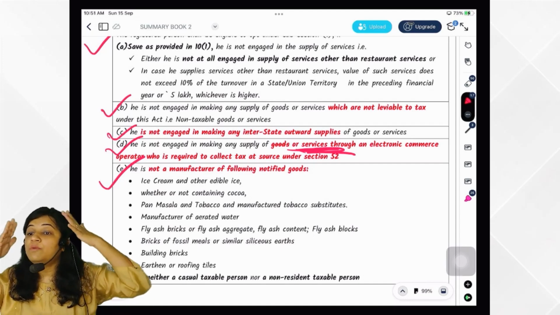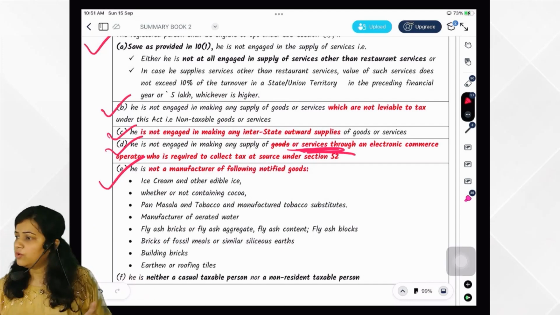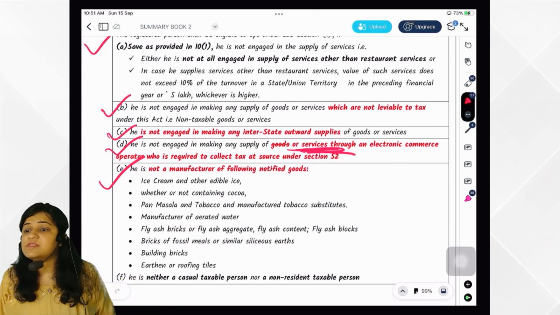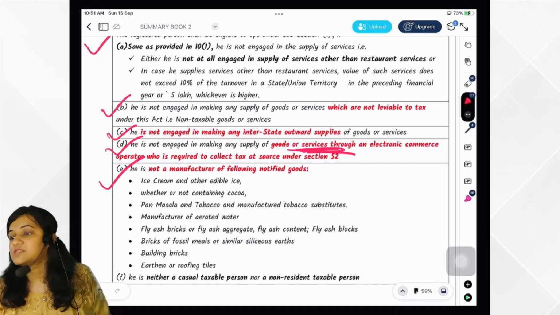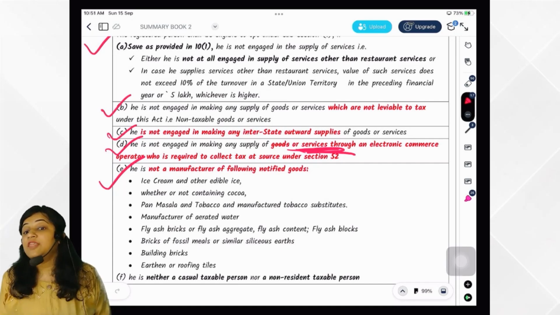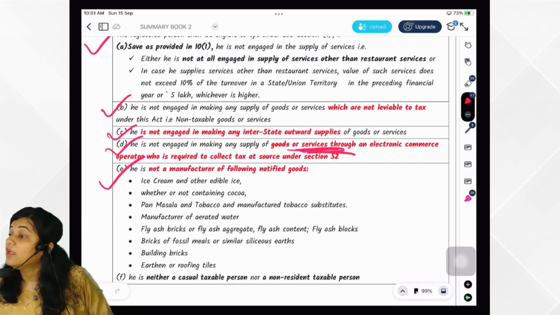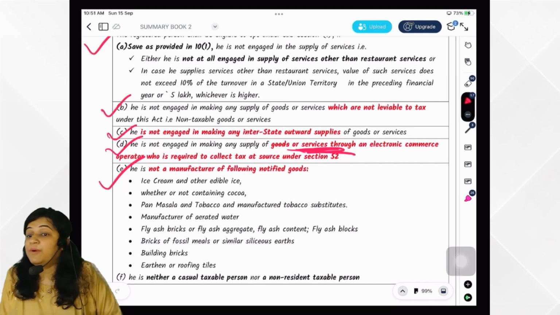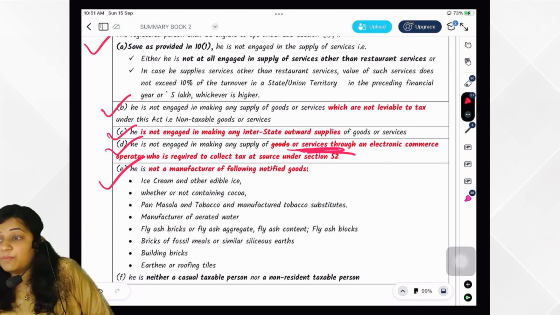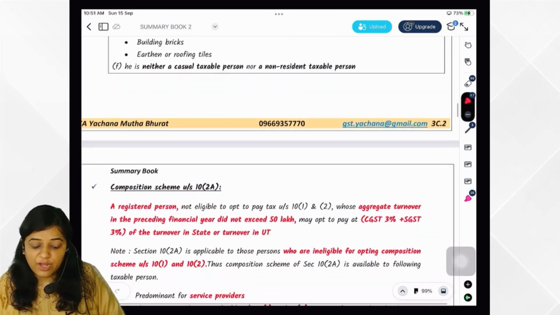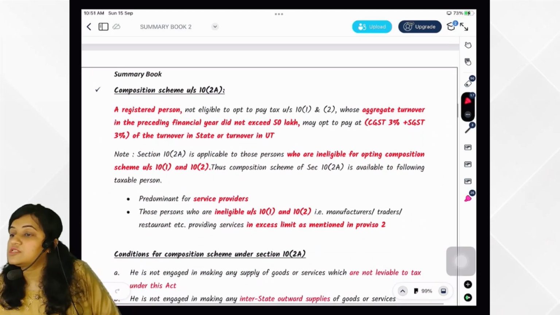You should not be a manufacturer of this. You can be a trader, that is not a problem. If you are a trader of this, composition scheme is available. But if you are a manufacturer of this, no, composition scheme is not available. Then you should not be a casual taxable person, nor should you be a non-resident taxable person. Okay, so for these people, composition scheme is not available. Only if you are fulfilling the conditions of 10(2), you are eligible for composition scheme under 10(1).